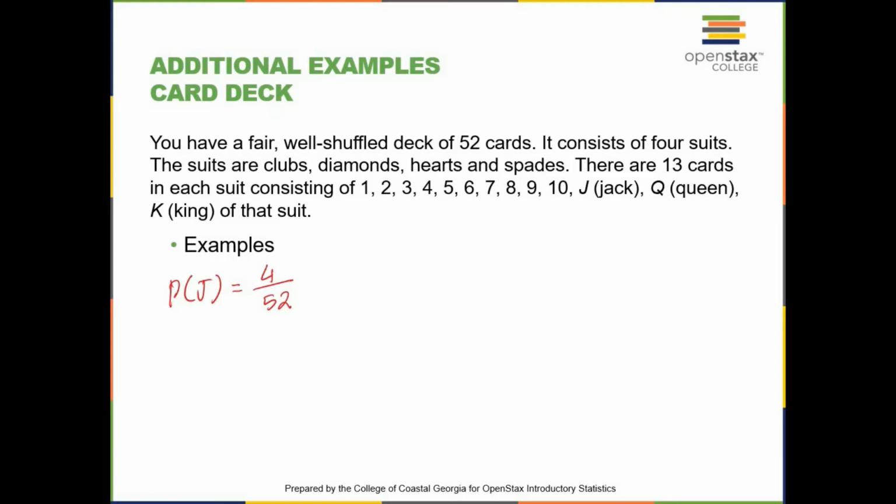So that is the probability of picking a jack. Now let's say we are sampling without replacement and the first card was a king. Given that the first card was a king, what is the probability that we're selecting a jack? Remember, we're not replacing the king back into the deck. So the total number we're selecting from went down to 51. Now for the probability of a jack, we still have 4 jacks to pick from, but now we're picking from 51 cards instead of 52 cards.